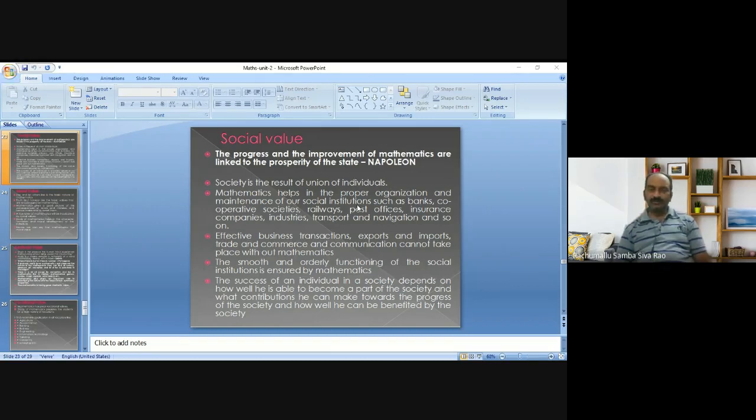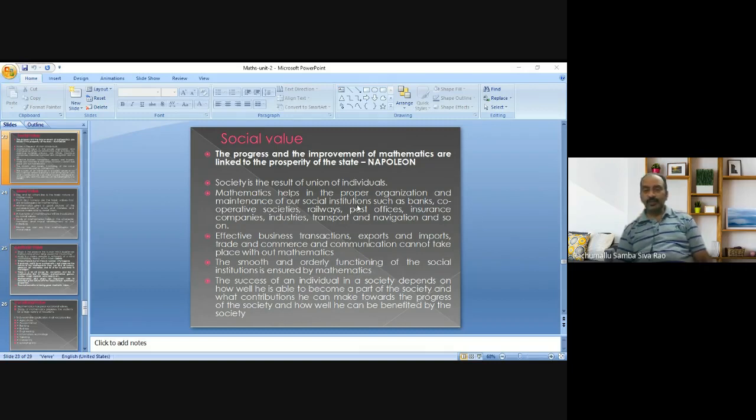We have to perform various vocations, do various business, and carry out various transactions. Like that, we have to perform various duties and responsibilities in the society in order to lead life successfully. In that aspect, knowledge of mathematics is definitely helpful to become a good citizen of that society and also to live successfully in that society.